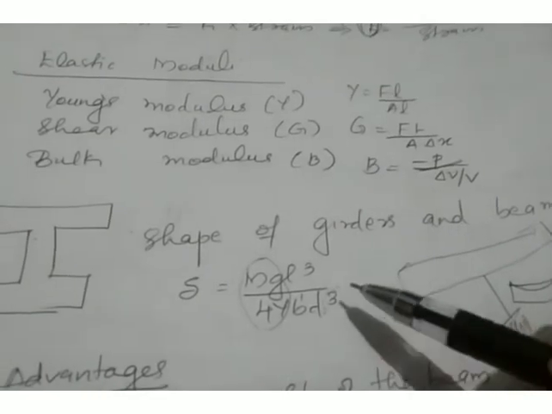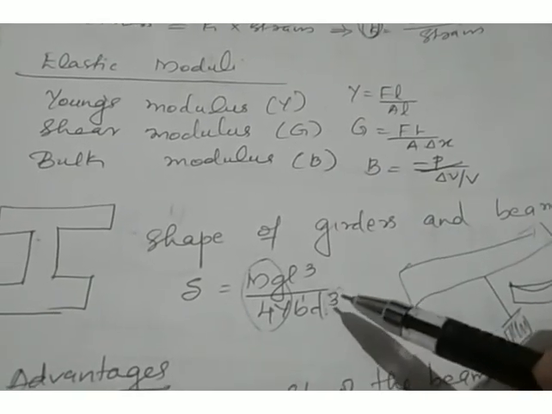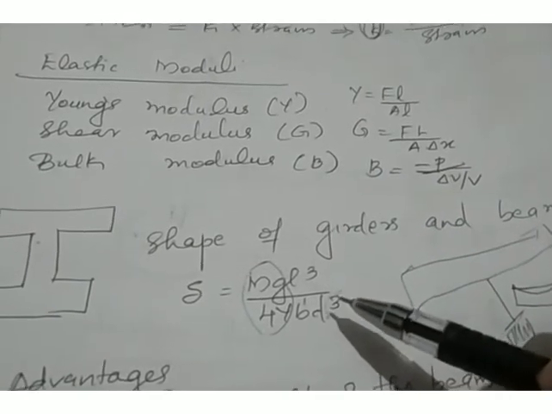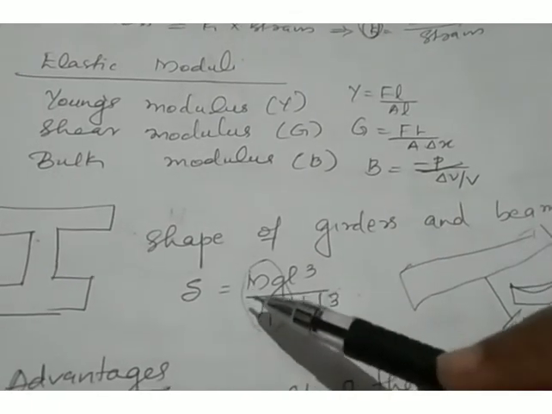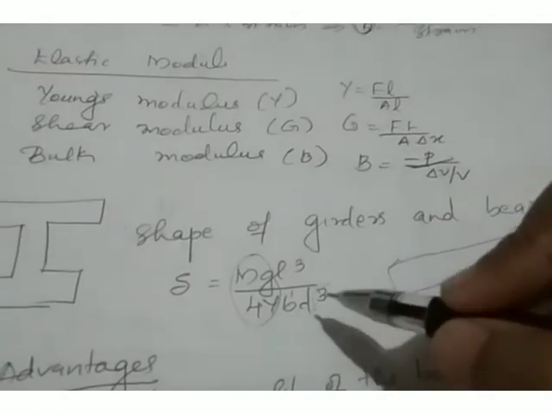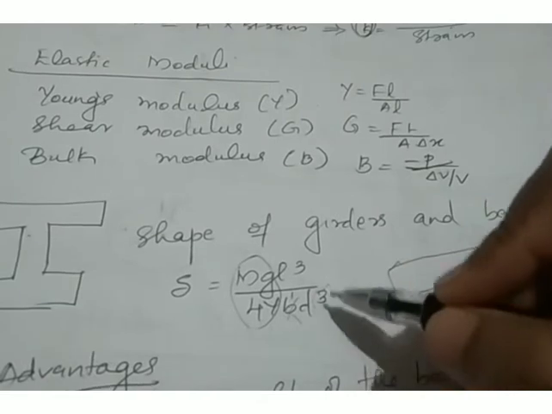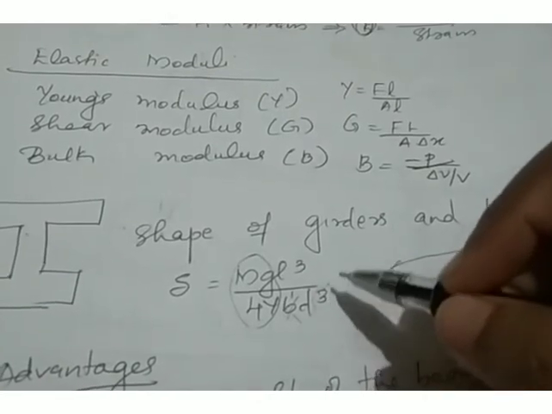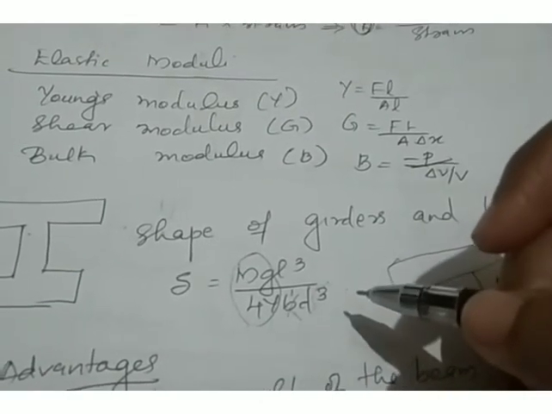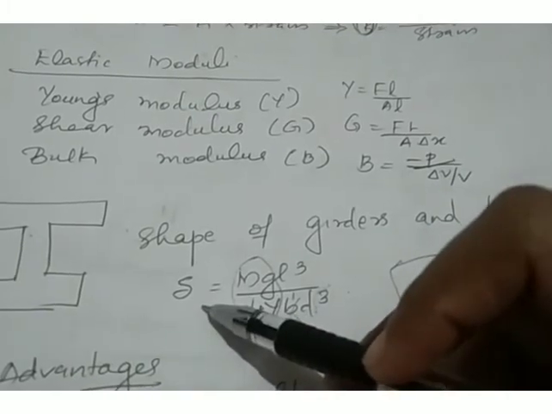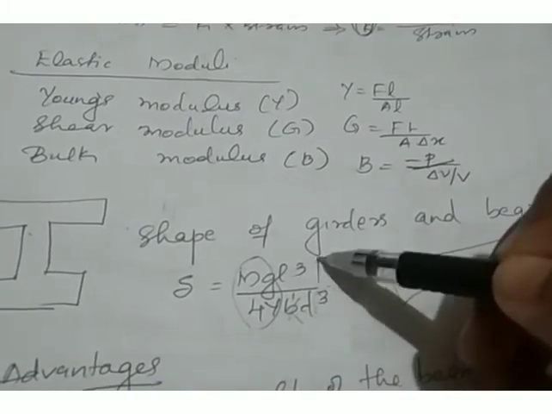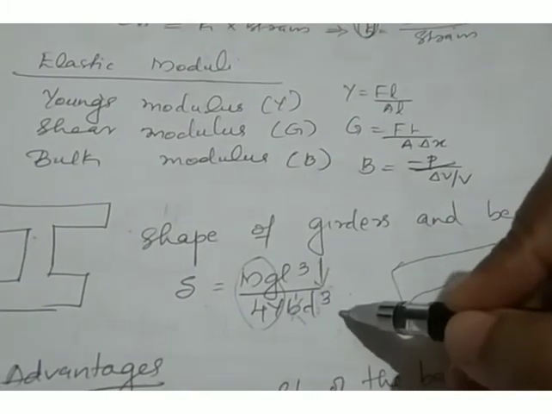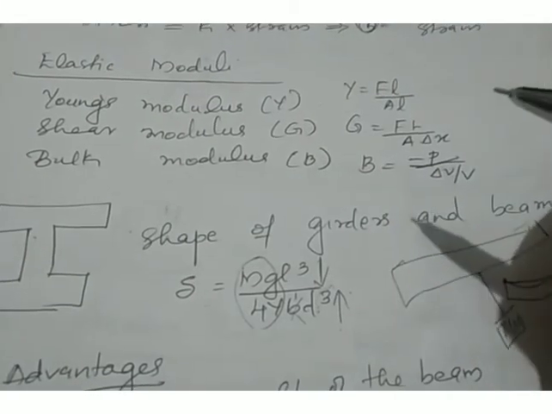But if we bring a small change in depth d, a significant change can be observed in the depression. So instead of breadth, we are giving more attention to depth of the beam. In order to decrease the depression, we should decrease the length and we should increase the depth.